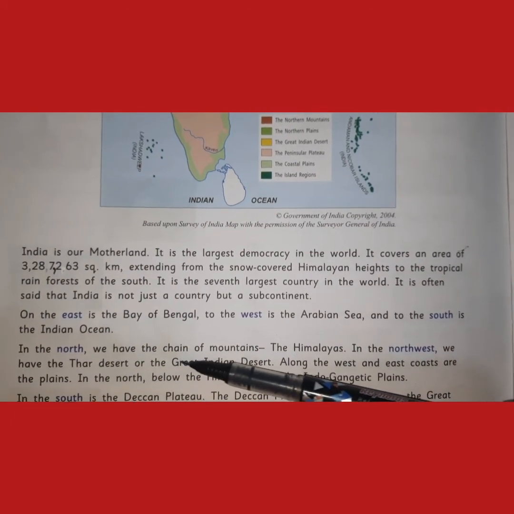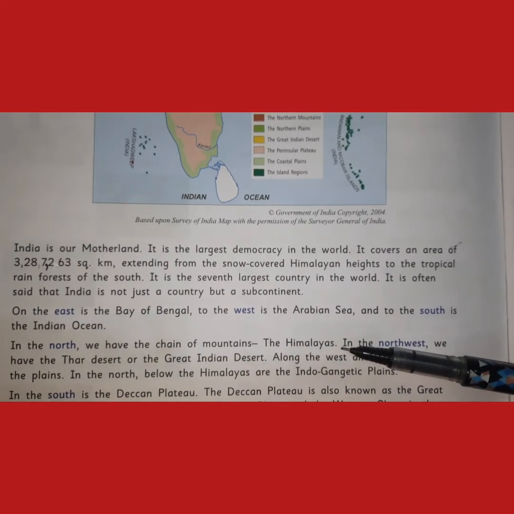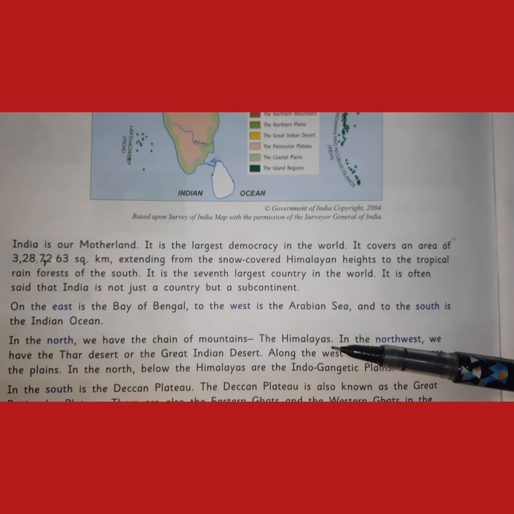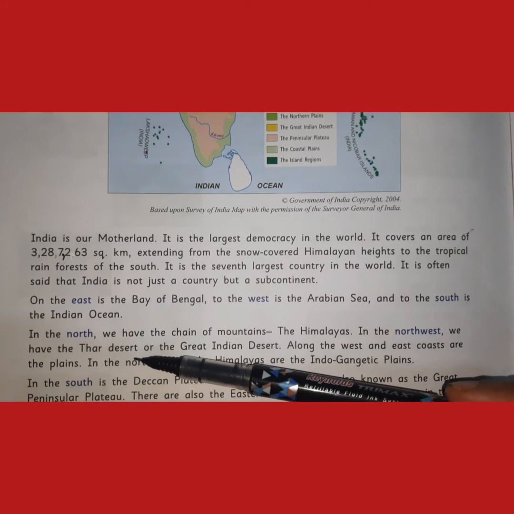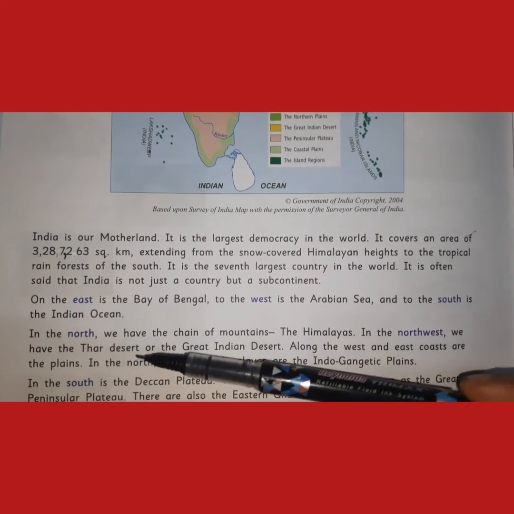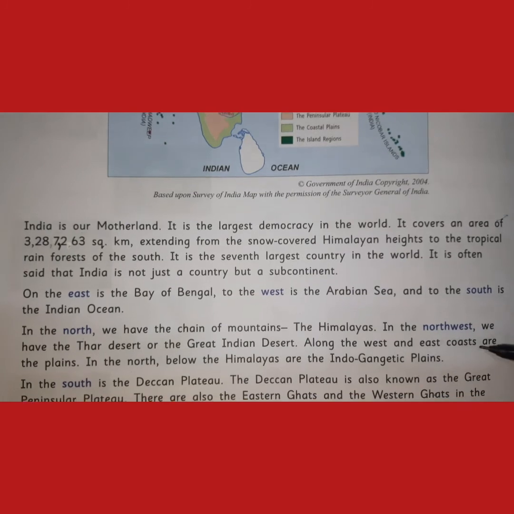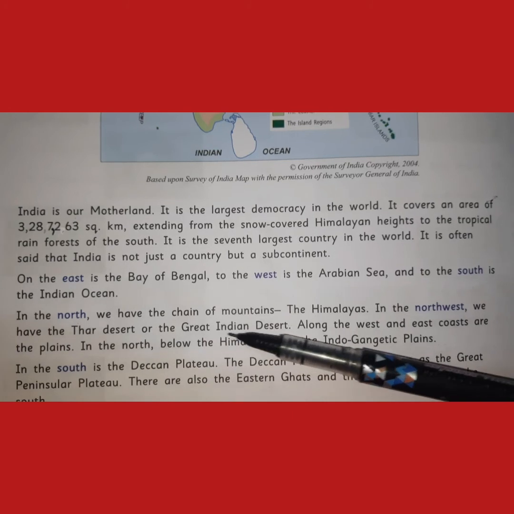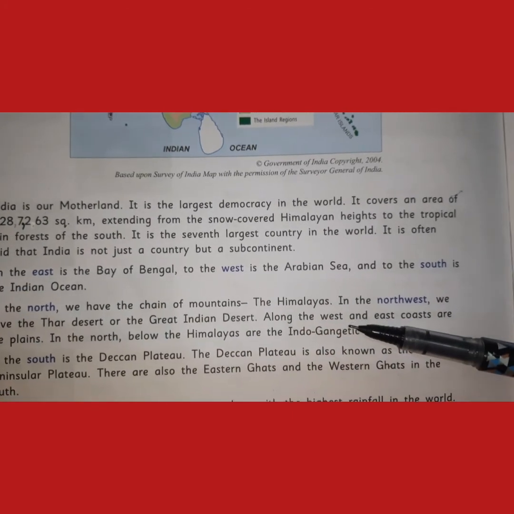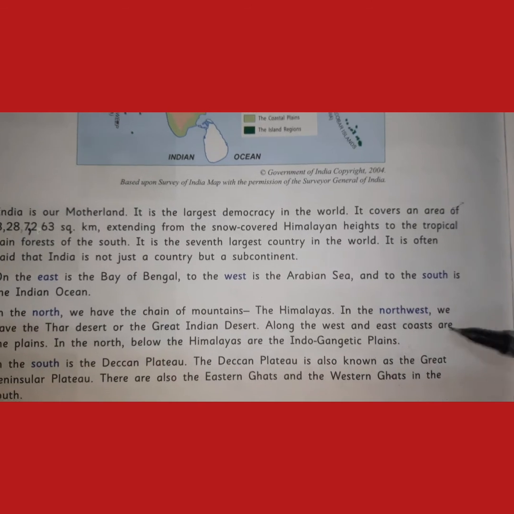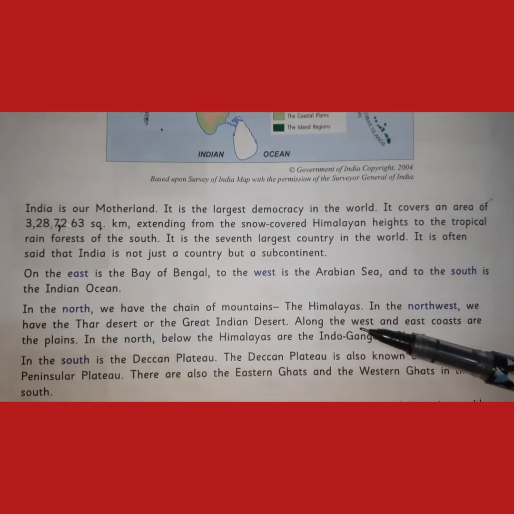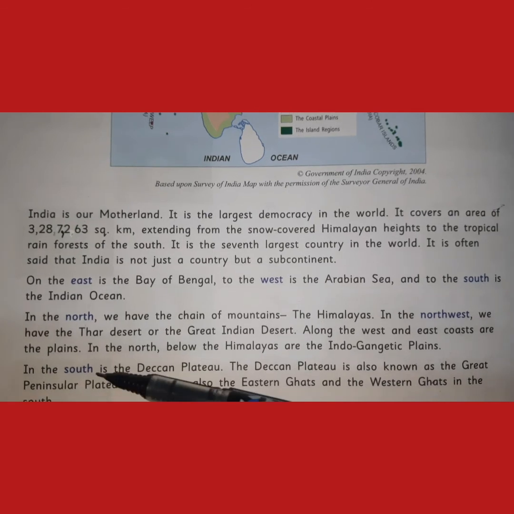In the north we have the chain of mountains, the Himalayas. So in the north there is the Himalaya. In the northwest we have the Thar Desert, which is also called the Great Indian Desert. Along the west and east coast are the plains.